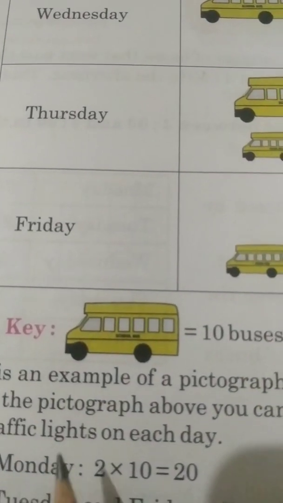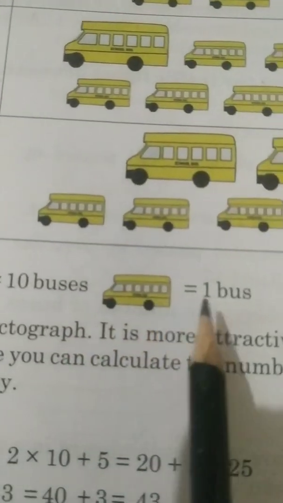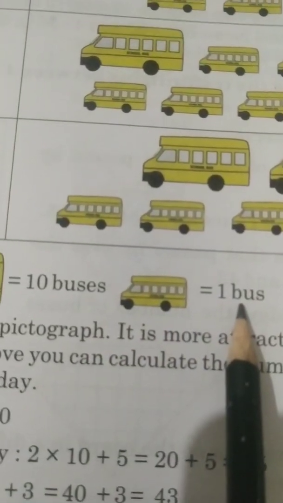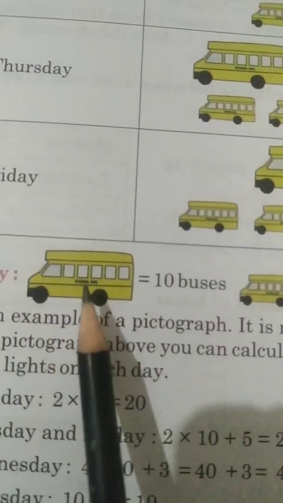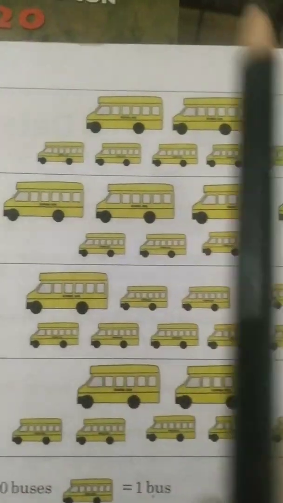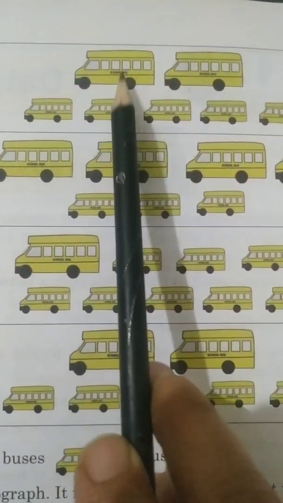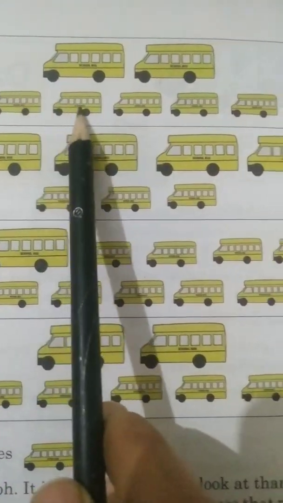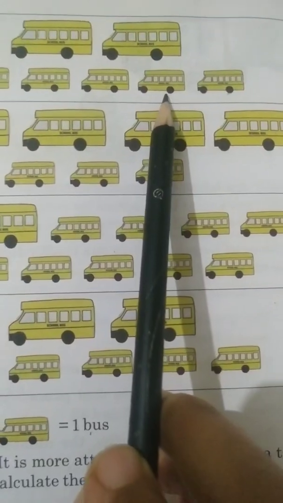Now see the key. We have a big bus which is equal to 10 buses and a small bus which is equal to 1 bus. On Monday we had 20 buses, so they drew 2 big buses. On Tuesday we have 2 big buses, means 20, and then small buses: 1, 2, 3, 4, 5, means 20 and 5, 25.